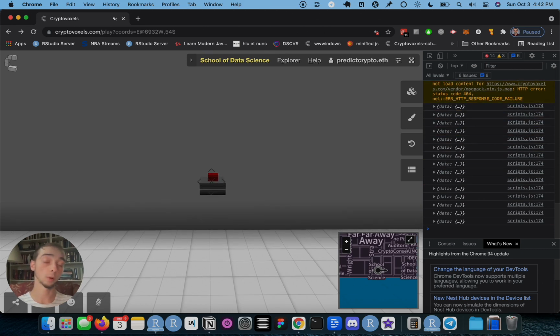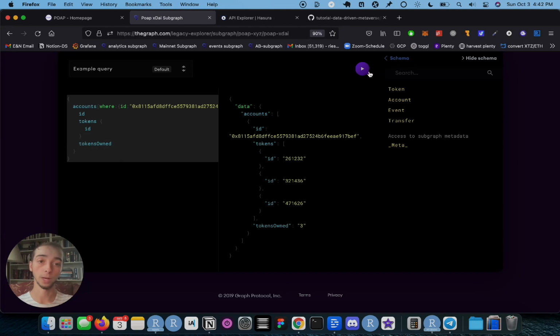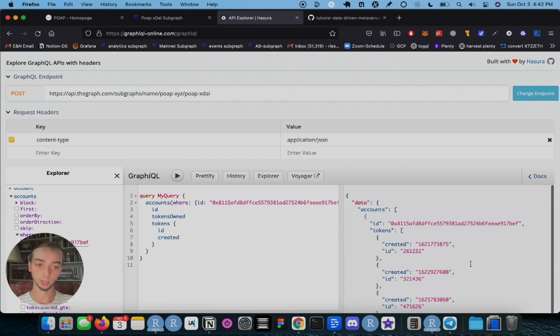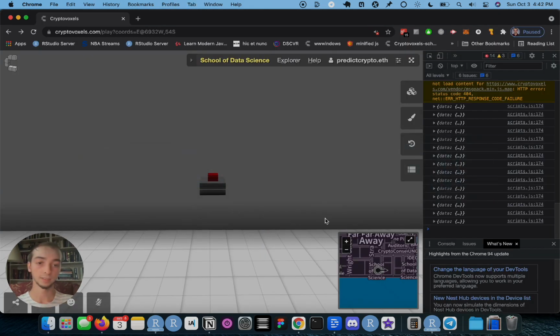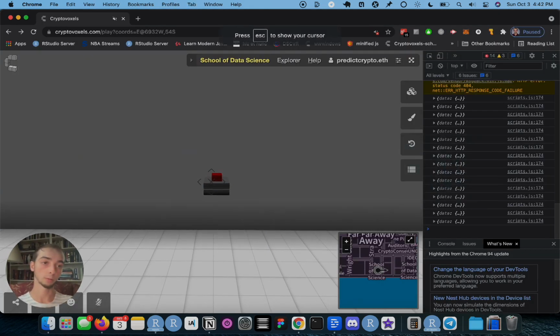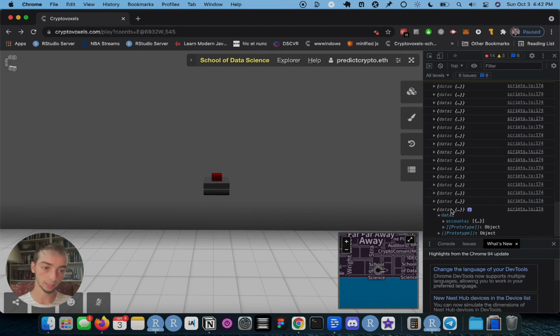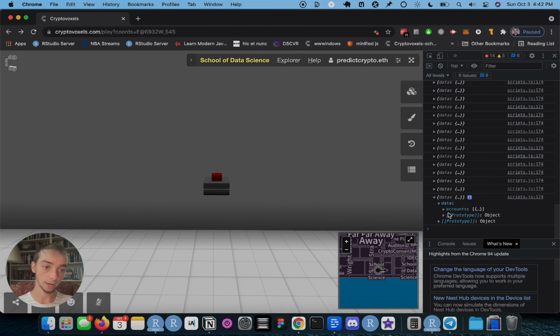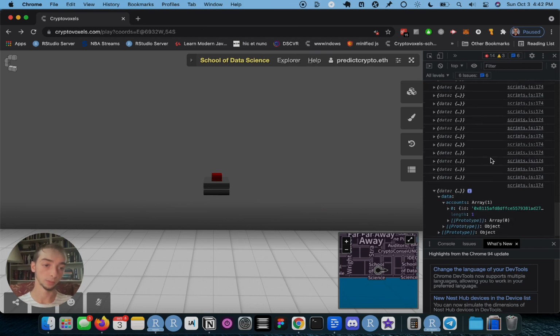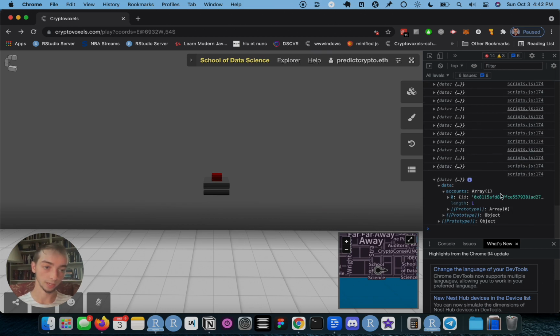And this is the equivalent basically of what we were doing before. Every time we click on this, it's creating a new request and then a new one. Same here, when we click on it, it's going to create a new request. Same exact thing is happening now, but in Cryptovoxels. So we can open this up and we can go to the data element. And then we have accounts, which is the element of the schema we selected. And then there's the ID of the wallet.